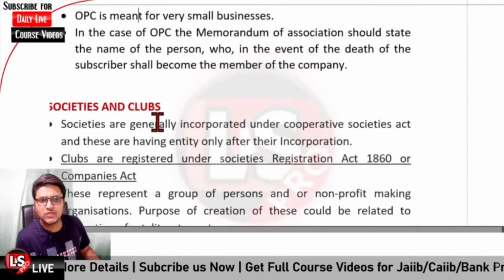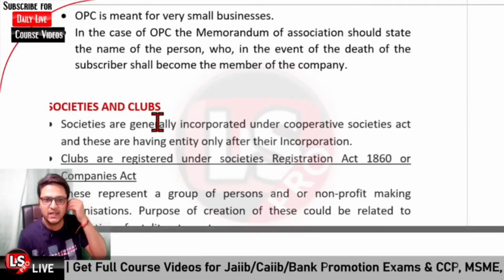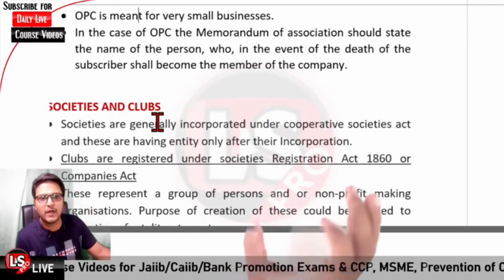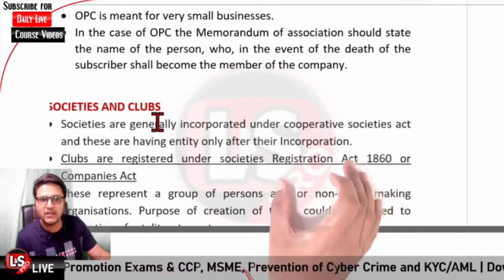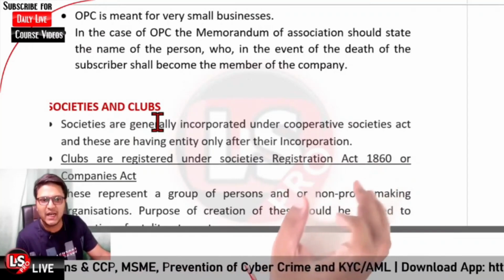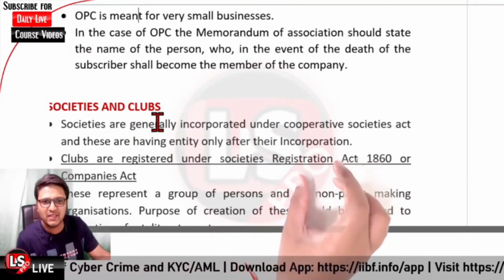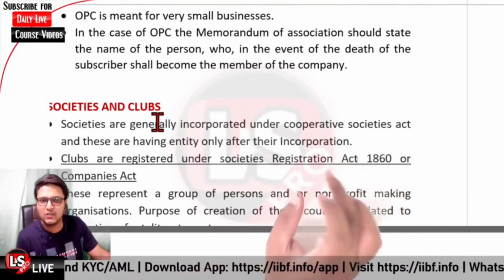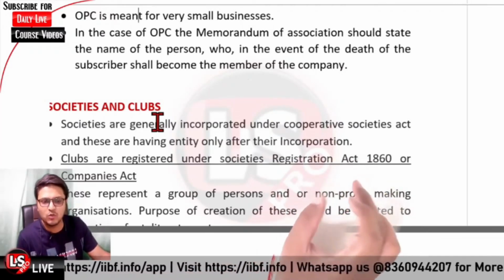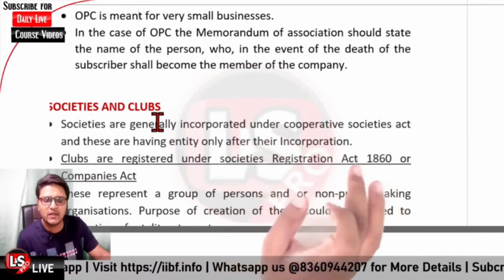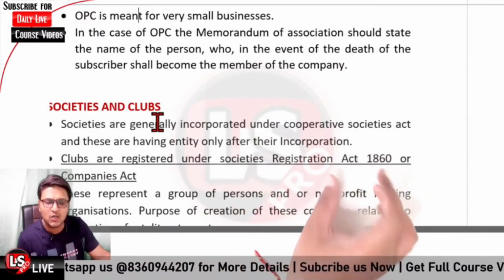Okay, then it is related to societies and clubs. So societies are generally incorporated under the Cooperative Societies Act, and these have an entity only after their incorporation. So it means when they are registered, only then they are incorporated. And further, clubs are registered under the Societies Registration Act. So you need to note it down. Societies are incorporated under the Cooperative Societies Act. Clubs are registered under the Societies Registration Act or the Companies Act.